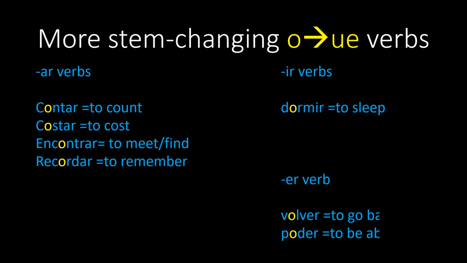If you look on the left, you see a list of verbs that have an AR ending. Contar, costar, encontrar, recordar. Look to the right now. You have one verb that has an IR ending. That's the verb dormir. And then at the bottom right, you see verbs that have ER endings. Volver, poder.